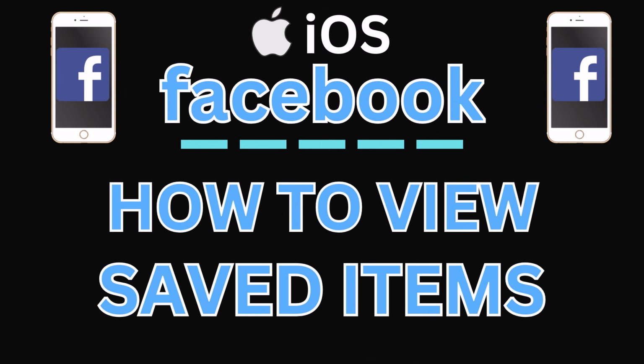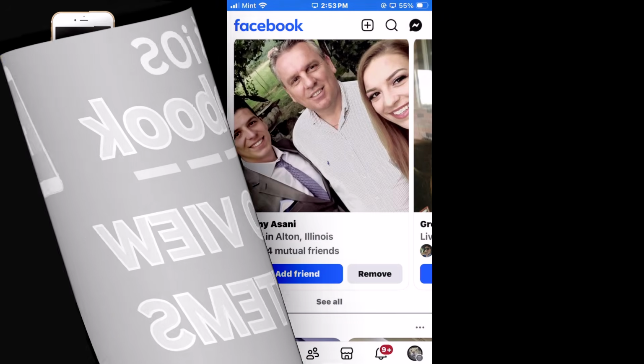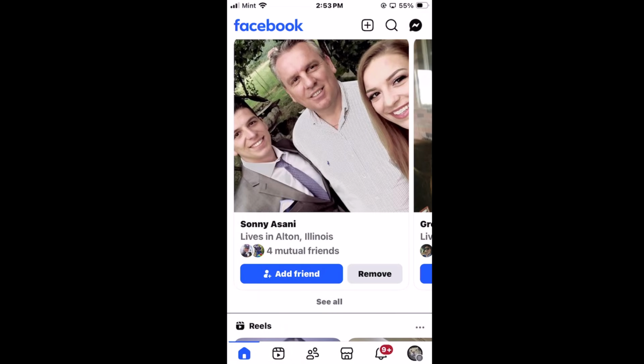This is going to be a video tutorial on how to view your saved items on the Facebook app using an iOS device. I will be using an iPhone for this. Let me jump over to my iPhone here. I am on my iPhone now and I am logged into the Facebook app.